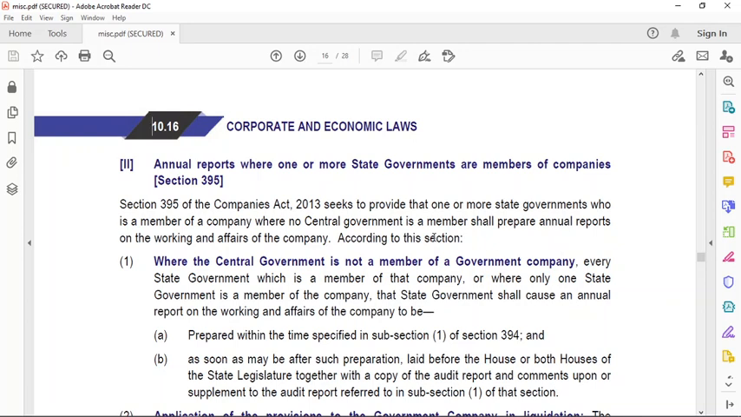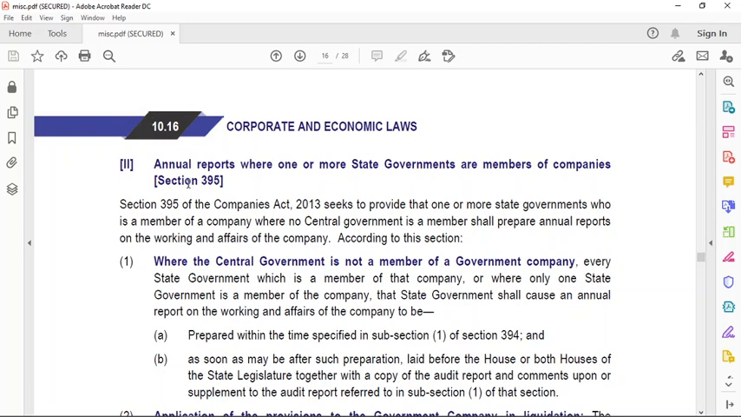अगर central government है, चाहे अकेली चाहे along with the state government, the central government will have to prepare the annual reports. कितने टाइम में? Within 3 months from the date of AGM. So let's read the section. मैंने सारा आपको brief कर दिया है, ठीक है.